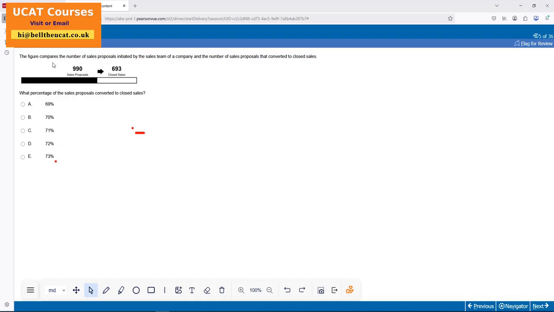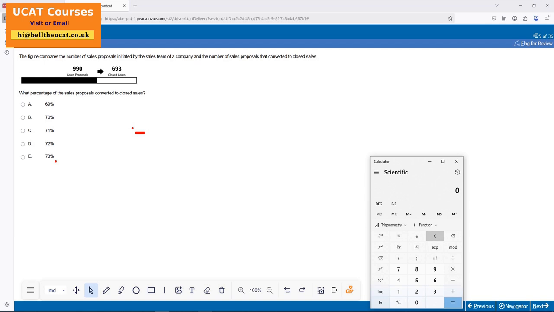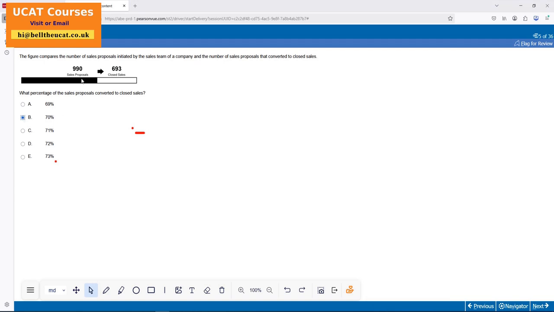Ready? Okay. The figure compares the number of sales proposals by the number of converted sales. What percentage converted? 693, 700, 70%. Oh no, all the options are nearby. Now what? So I will do 693 divided by 990, 70%. Boom. As soon as I try to do mental maths, 693 is close to 700, 990 is close to 1000. So mental maths I would try to do is something like 70%.